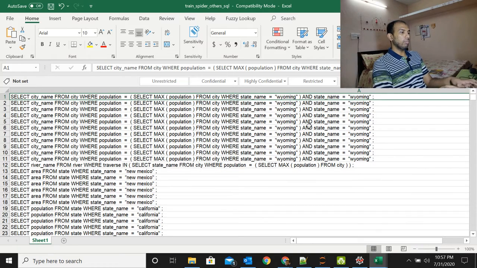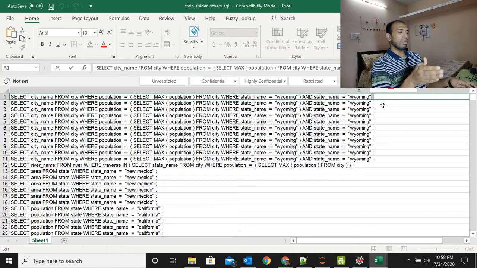A few other things: I did some pre-processing. I put spaces wherever possible, so that each of these elements can be distinguished from each other. The semicolon, which is usually written at the end of the query, is kept together with the previous word, whichever comes last in the query.